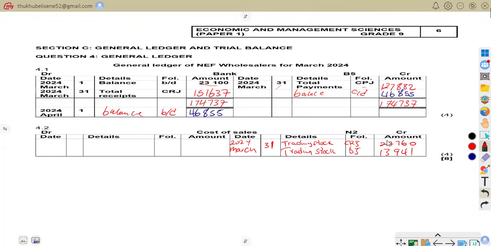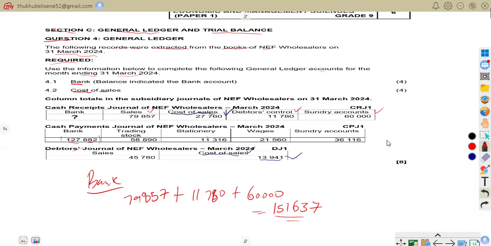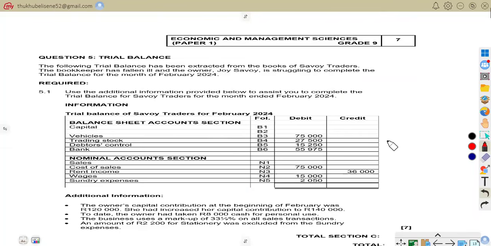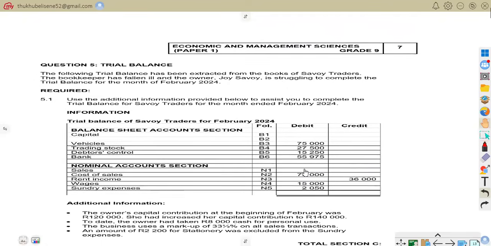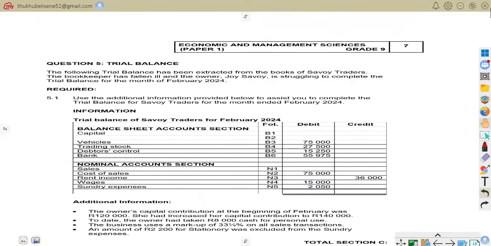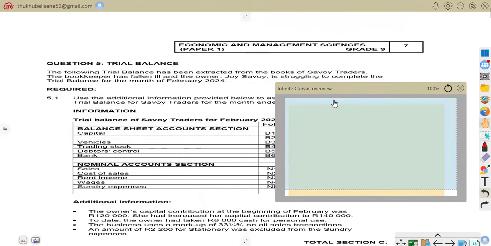So that is how easy we were to do 4.2. Hope you understand that. So 4.2, we are done. Then we are to go to question 5. Now we are to attend to question 5, which is our last question.